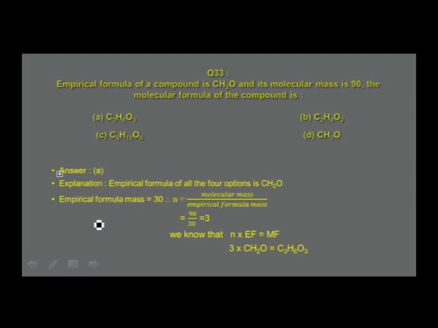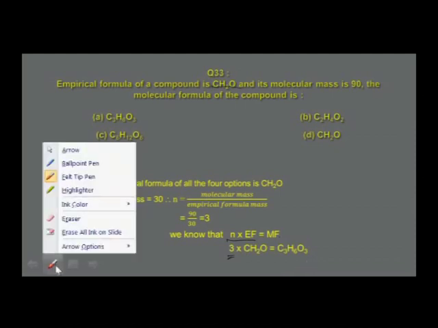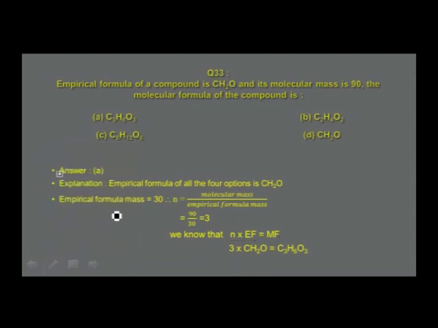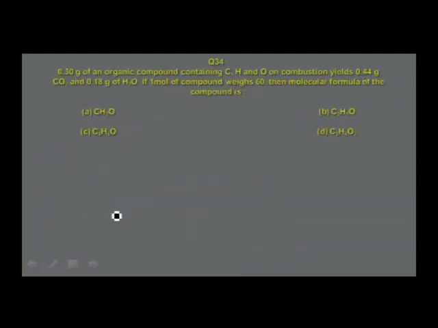So, to get the empirical formula, we don't need to calculate empirical formula, that is given already, that is CH2O. So, N is calculated. N into empirical formula is molecular formula. Therefore, value of N is 3, and multiply with that, you get this molecular formula of the compound as C3H6O3, the correct answer in option A. Go to the next one.